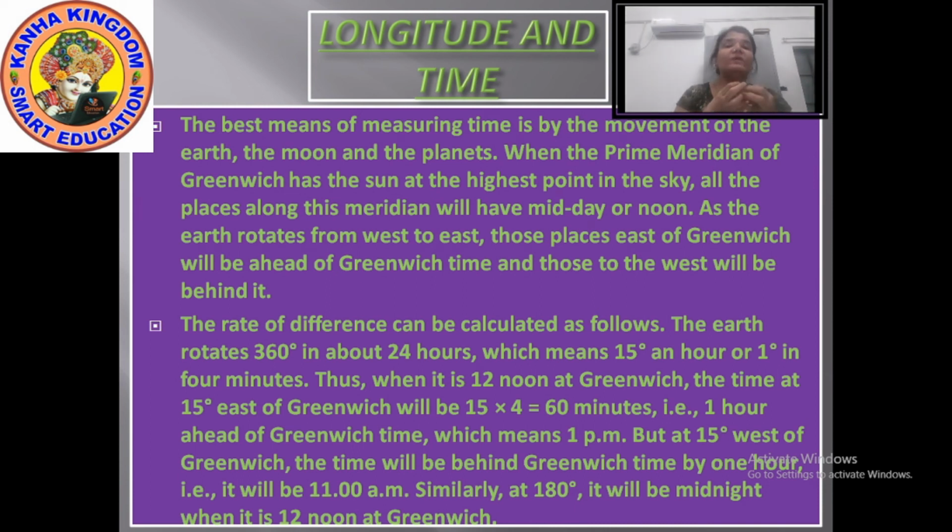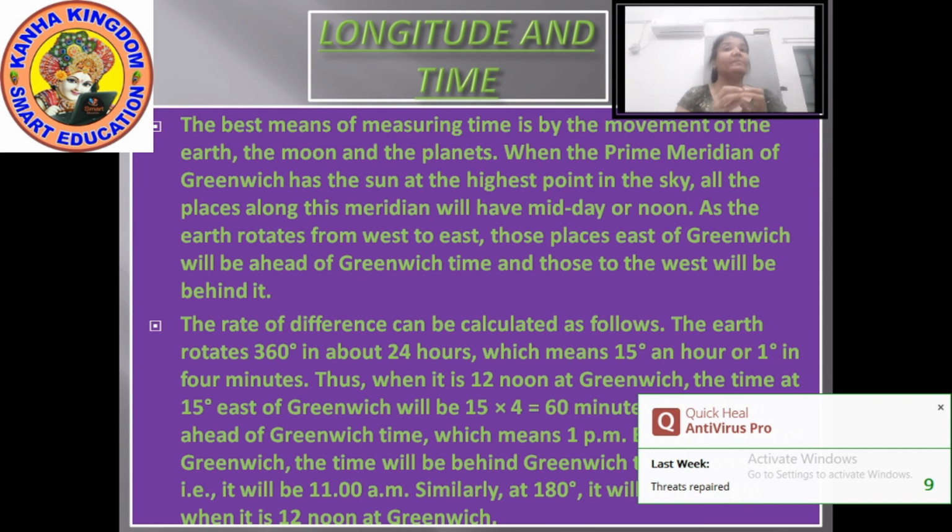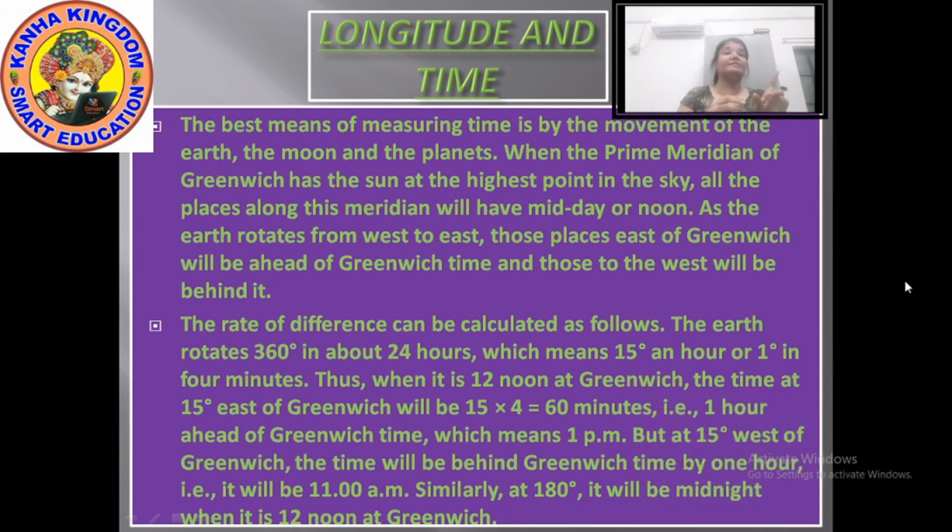Okay, if we evaluate or calculate, we can say that the earth rotates 1 degree in 4 minutes. So when it is 12 noon at Greenwich, the time at 15 degrees east of Greenwich will be 15 into 4, that is 60 minutes, or you can say 1 hour ahead of Greenwich time. It means that if it is 12 noon in Greenwich, then in the east of Greenwich it would be 1 p.m.